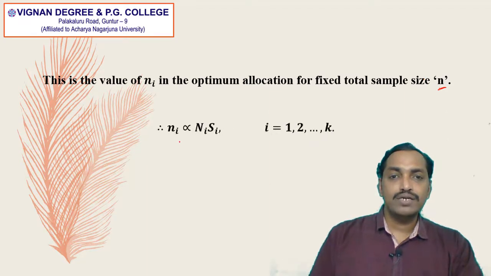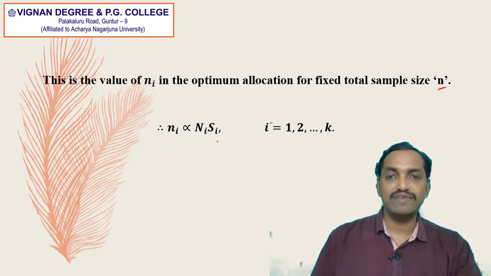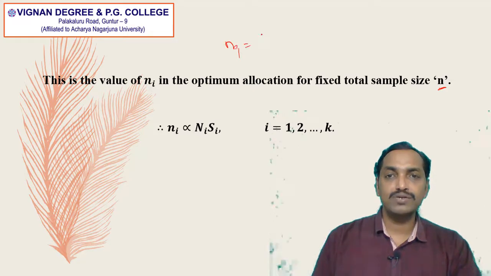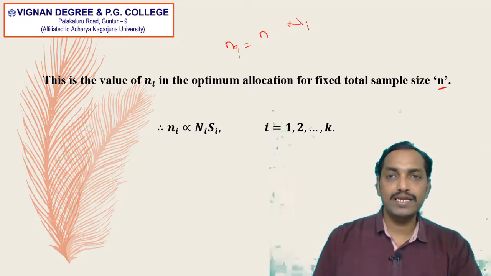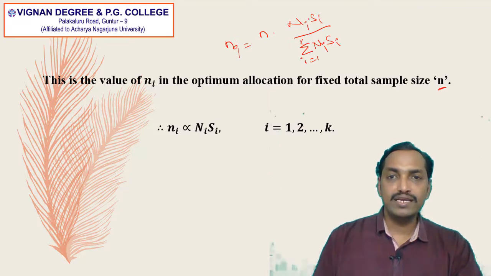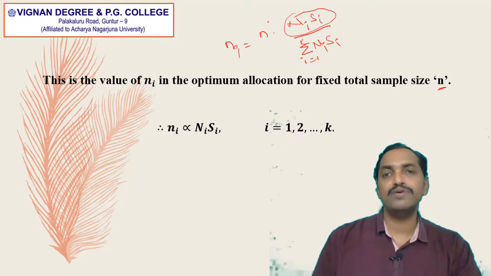So therefore, ni is directly proportional to capital Ni into capital Si, where i is equal to 1, 2 and so on up to k. Because in the previous step we got that ni is equal to n into capital Ni into capital Si divided by summation i is equal to 1 to k capital Ni into capital Si. So here the ni value depends upon the value of capital Ni into capital Si.